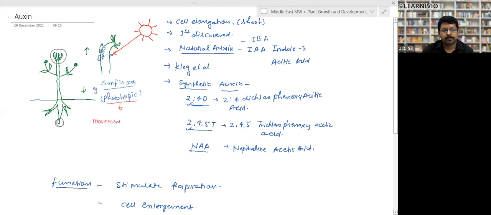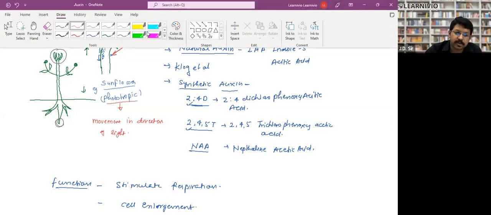Movement in the direction of light, like the sunflower. They always have their face toward the sun. What happens is that auxin gets accumulated on the side opposite to the light. This is why the sunflower always has its face in the direction of the sun. What is the reason behind it?